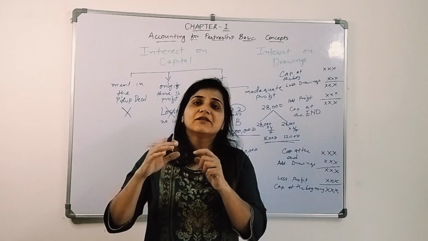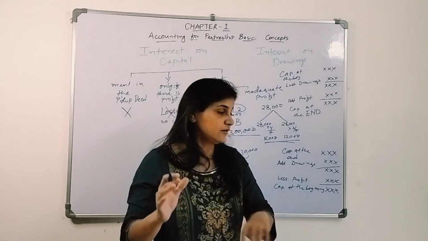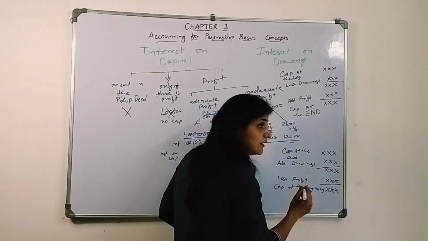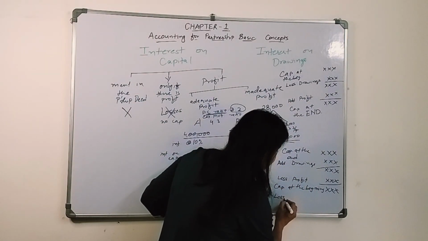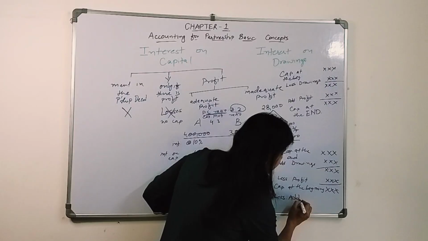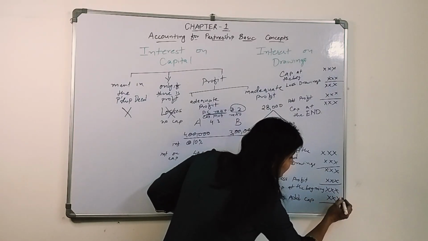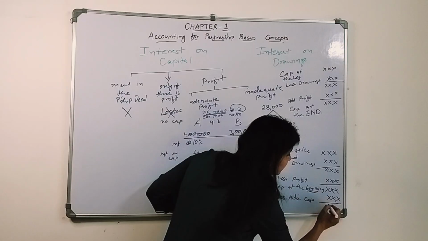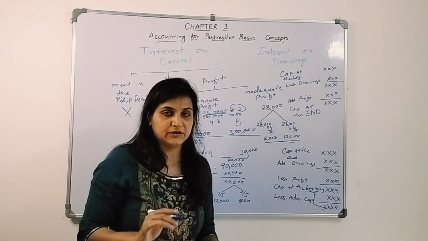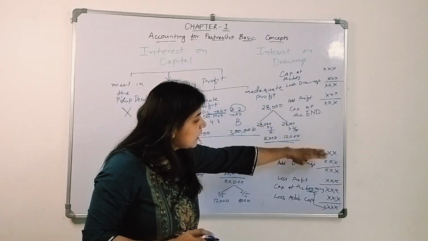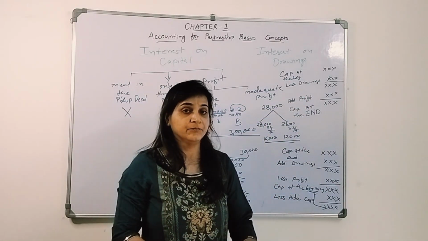Why? Because on that capital amount you have to calculate the interest for only 3 months. Then you will get the capital at the beginning of the year. This is how you will calculate, and you will get to know the capital at the beginning of the year.